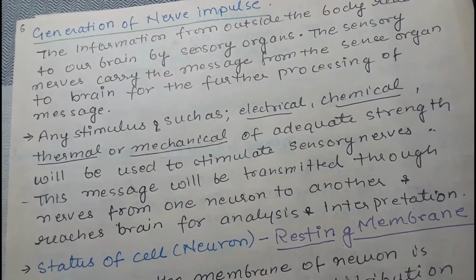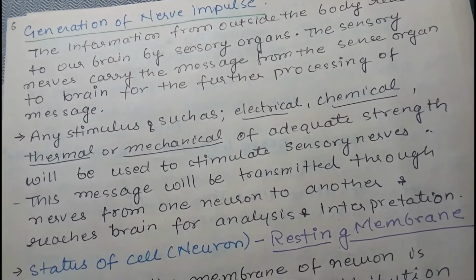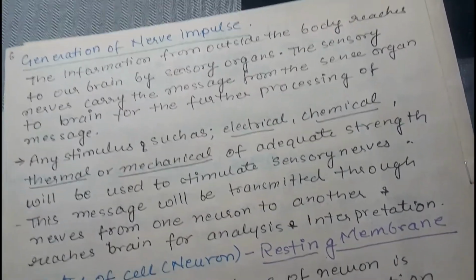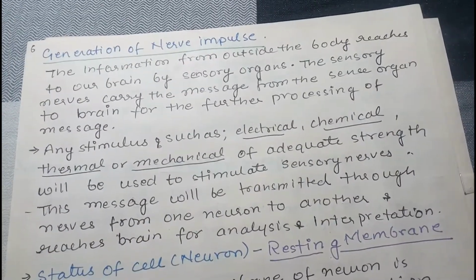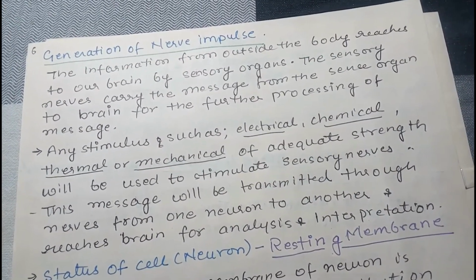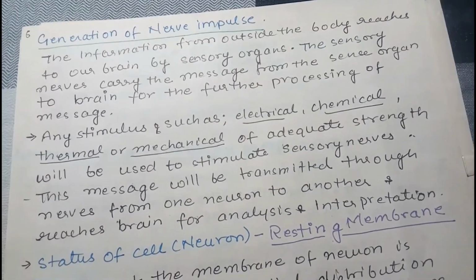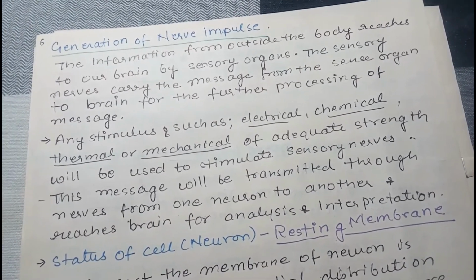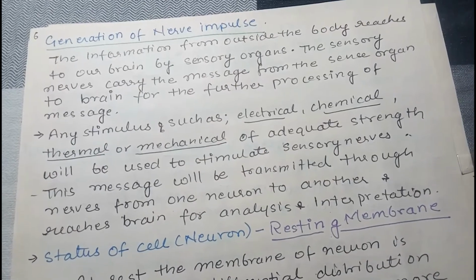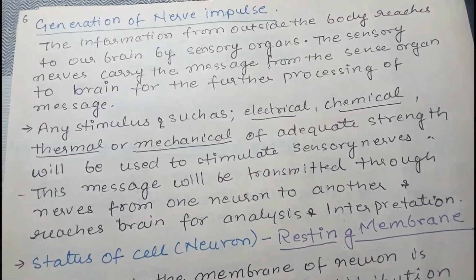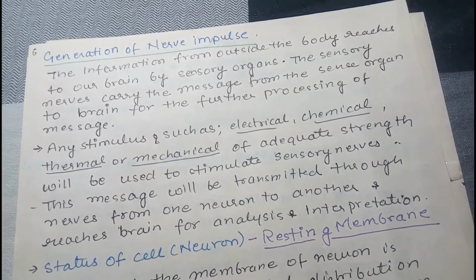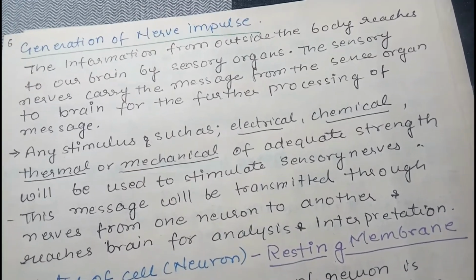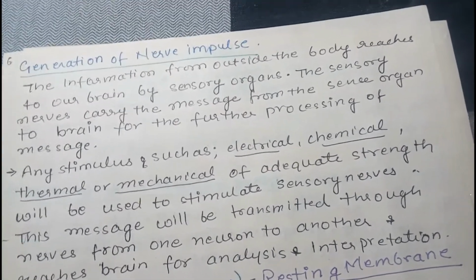is actually received by our sense organ, and the sense organ through the sensory nerves directs this message to the central nervous system. This message will be transmitted through the nerves from one neuron to another, and in the central nervous system this message goes to the appropriate area for analysis and interpretation. The nerve cells conduct the message from one neuron to another. So here comes the part of conduction.